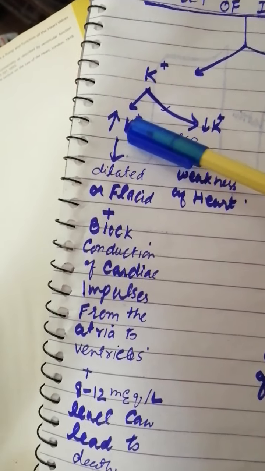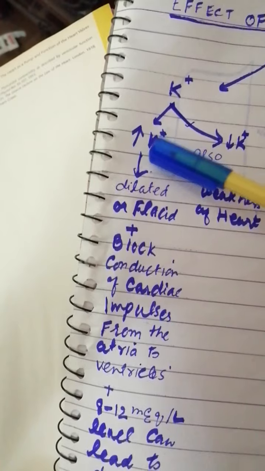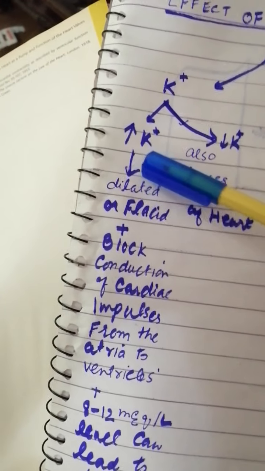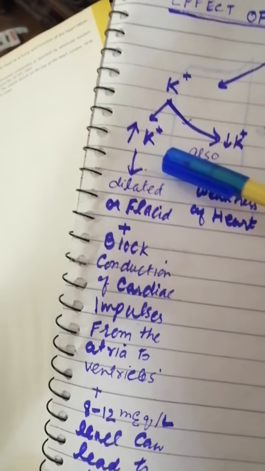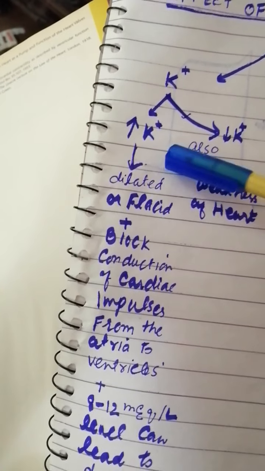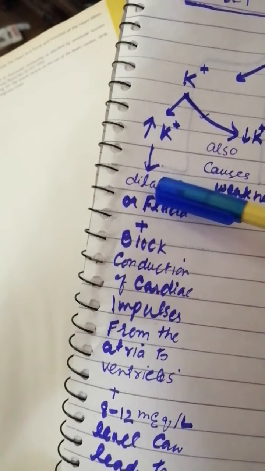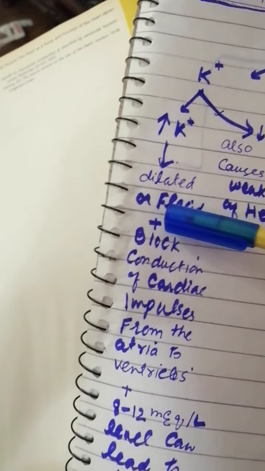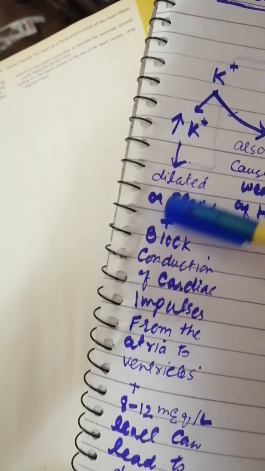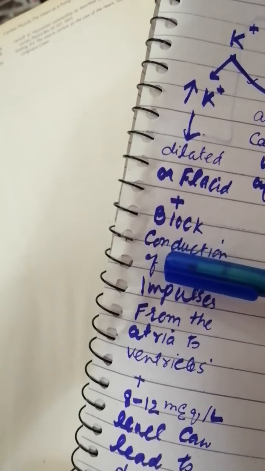That is increased potassium levels. High potassium levels in the extracellular fluid can lead to a dilated or flaccid heart, which has poor contraction, and it causes blockage of conduction of cardiac impulses from the atria to the ventricles.